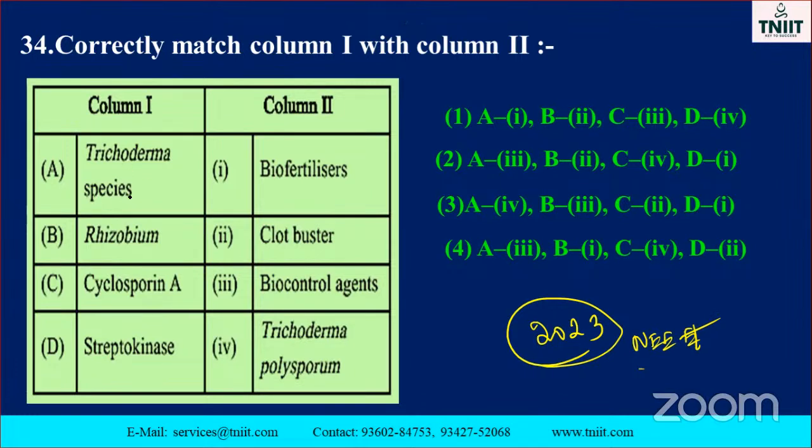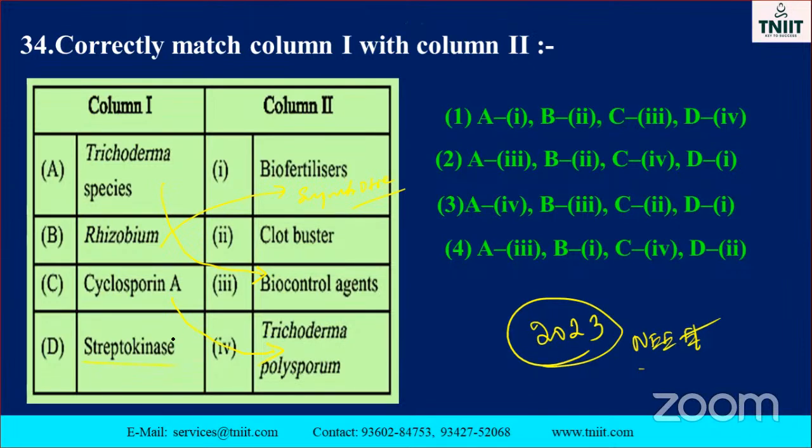The Trichoderma species is used as a biocontrol agent, that is the first one. Rhizobium, you already know, is used as a biofertilizer for symbiotic nitrogen fixation. Cyclosporin A is also isolated from Trichoderma polysporum.